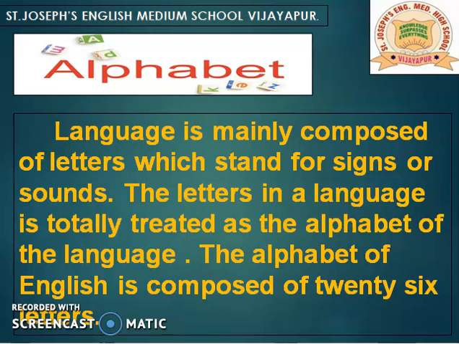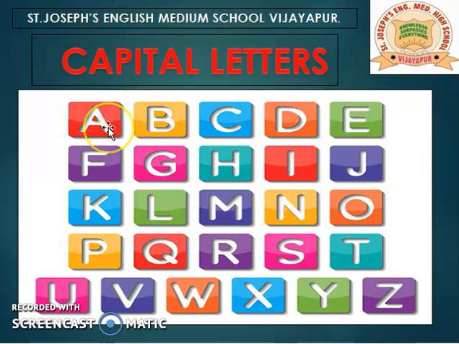Let's now see the alphabet. Capital letters or uppercase letters: A, B, C, D, E, F, G, H, I, J, K, L, M, N, O, P, Q, R, S, T, U, V, W, X, Y, Z. These all are the capital letters.